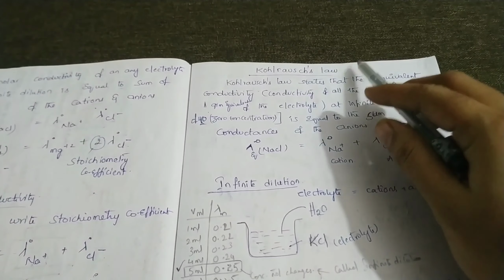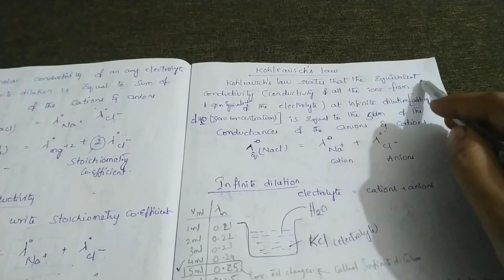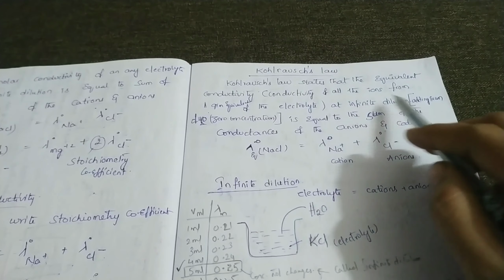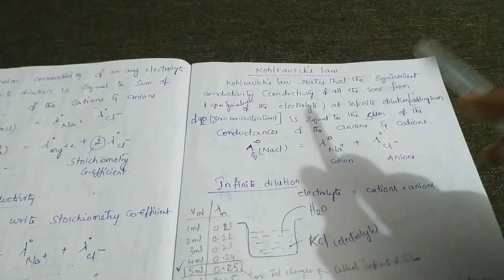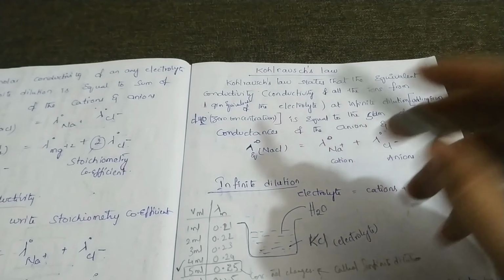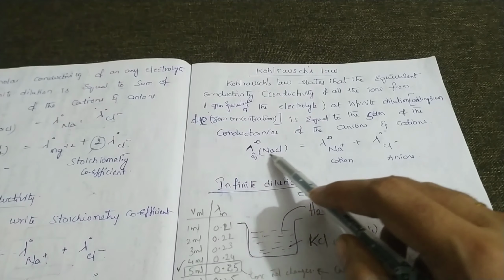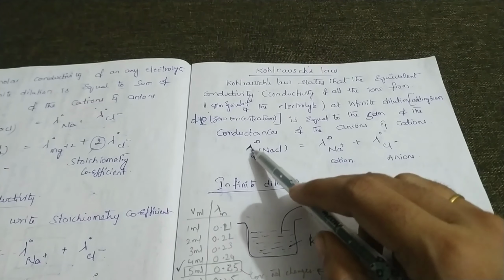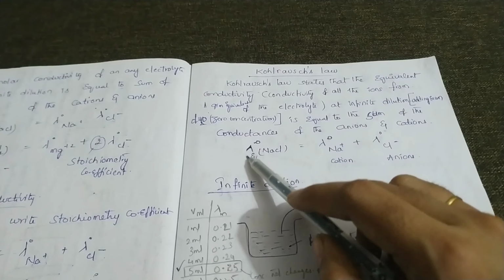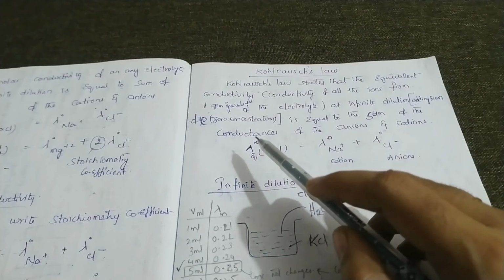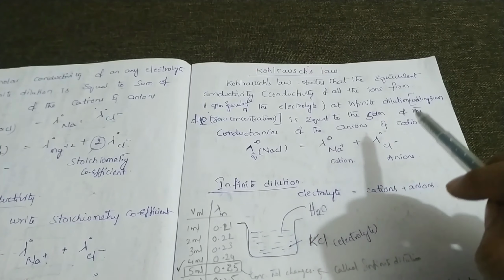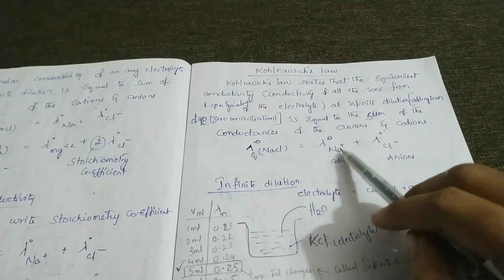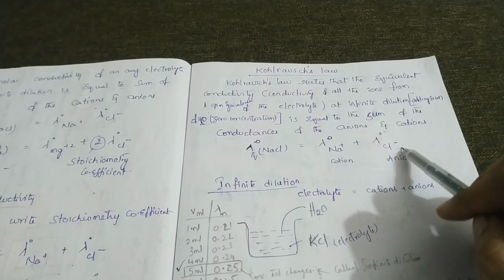What is Kohlrausch law? Kohlrausch law states that the equivalent conductivity at infinite dilution is equal to the sum of the conductance of the cations and anions. Equivalent conductivity at infinite dilution is represented by lambda naught EQ, where naught is for infinite dilution and EQ means equivalent conductivity. It is equal to the sum of the conductance of cations and anions. Cations are Na plus and anions are Cl minus.